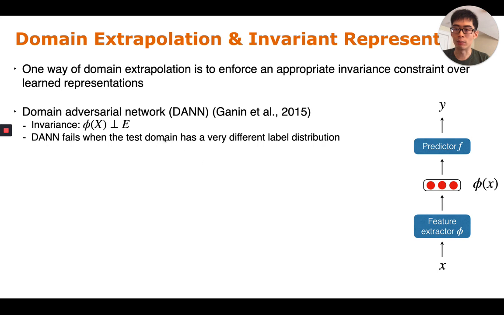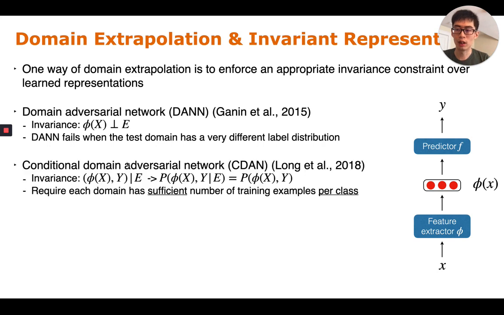For example, domain adversarial network seeks to learn an invariance like this. Here the representation phi x is independent of the domain E. However, DANN often fails when the test domain has a very different label distribution. Conditional domain adversarial network seeks a different invariance by incorporating the labels so as to overcome the label shift problem.